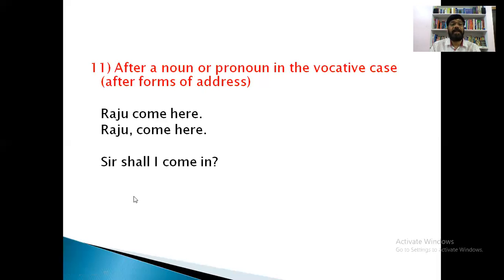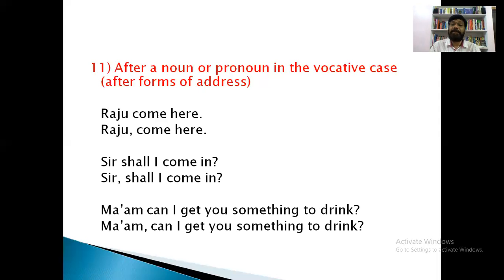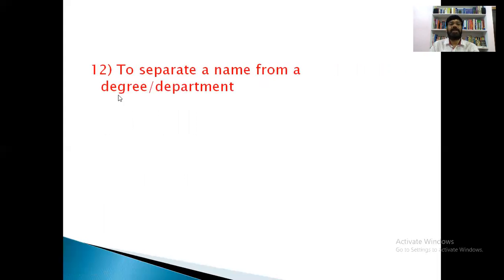Raju, come here. Sir, shall I come in? After sir, we have to use a comma, right? Ma'am, comma, can I get you something to drink? So this is the 11th use of comma. What is the 11th use of comma? When we are addressing someone, after that person we have to use a comma. And let us see the 12th use of comma.